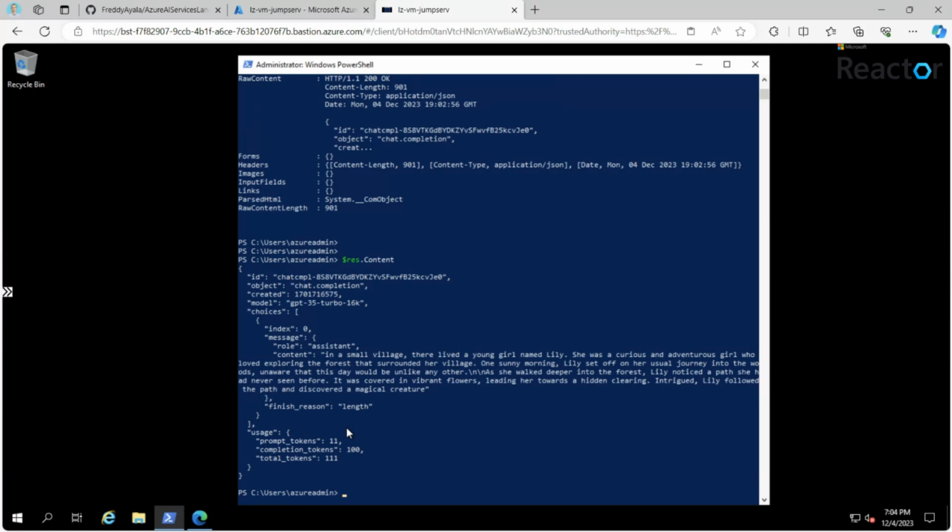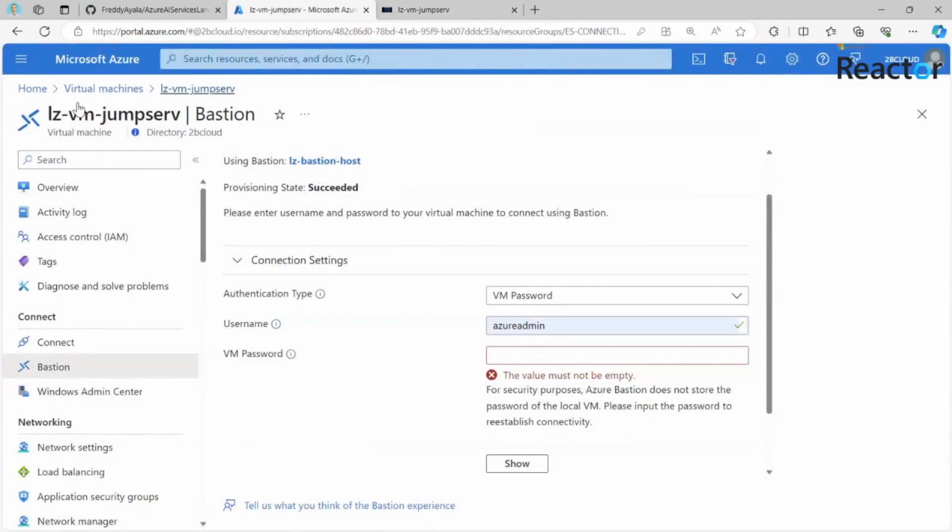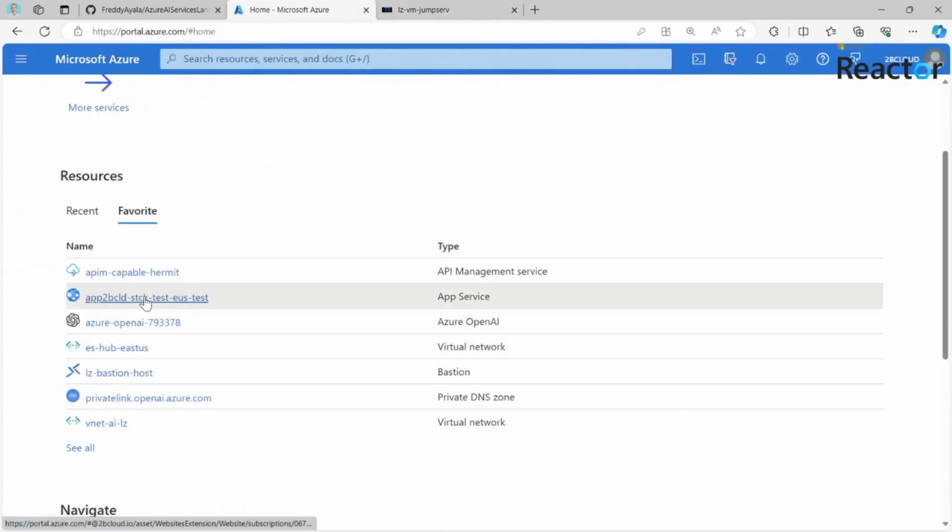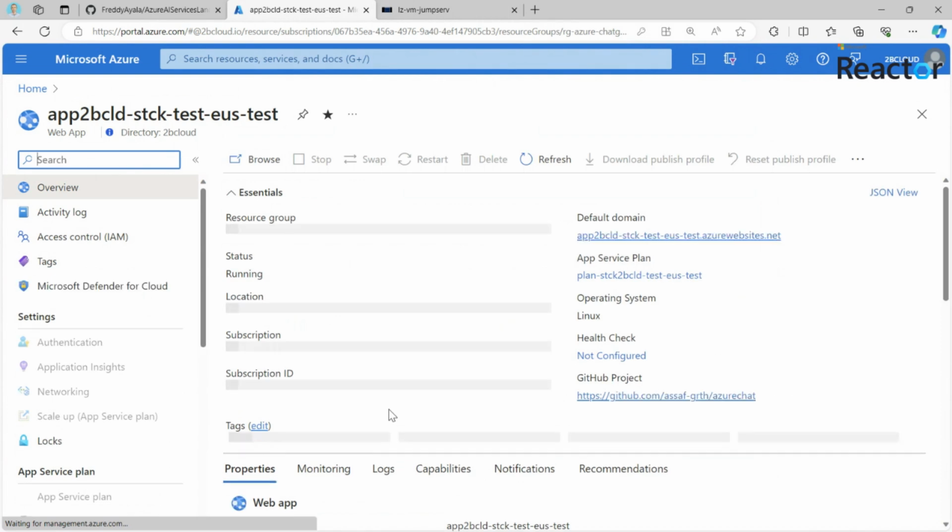The API management provides us with several other security features and advantages that we would like to consider using as part of our architecture. The next scenario that we will look at is invoking the web app. We have a web application in our environment, the simple chat demo app.